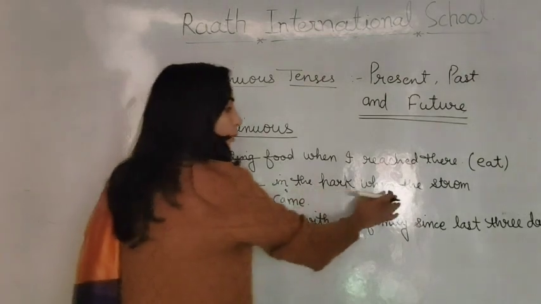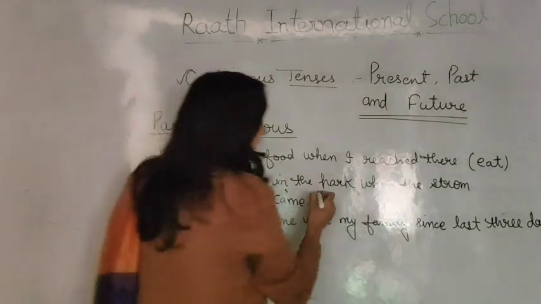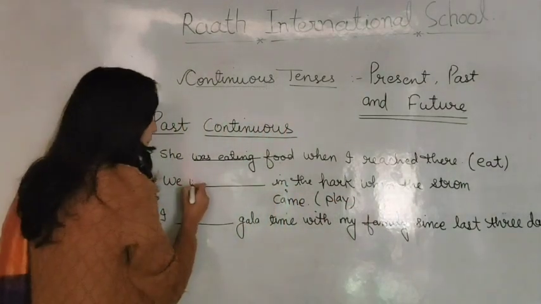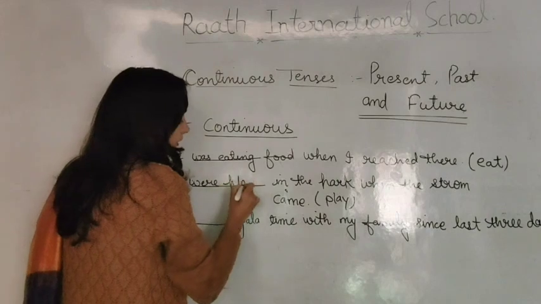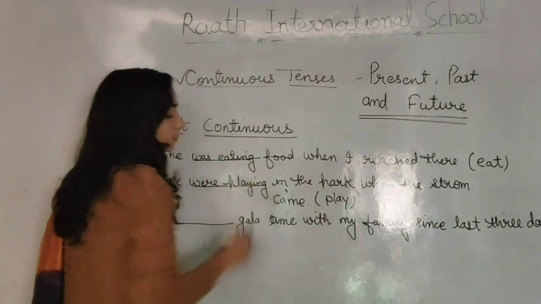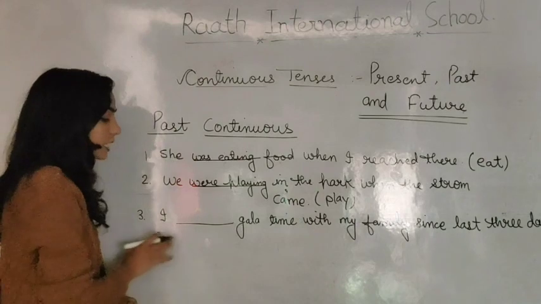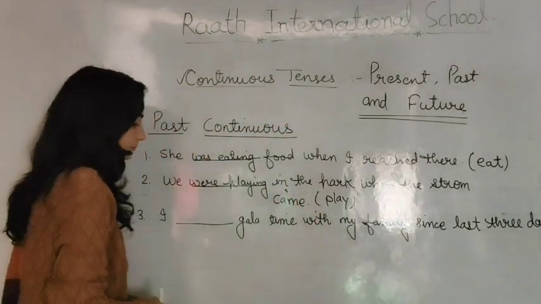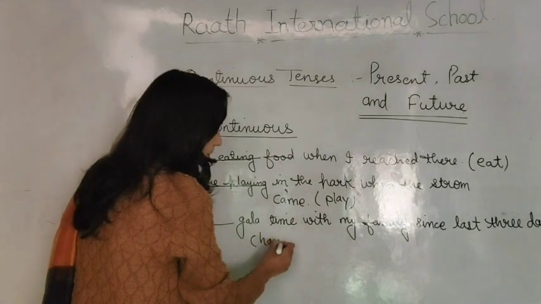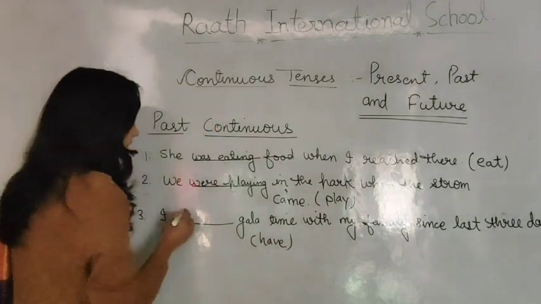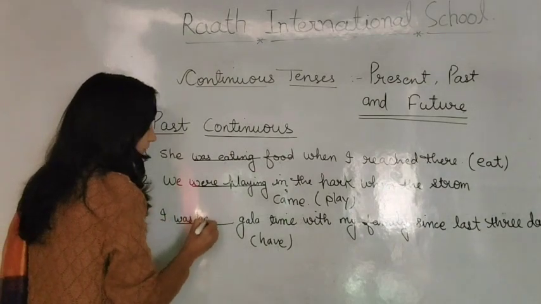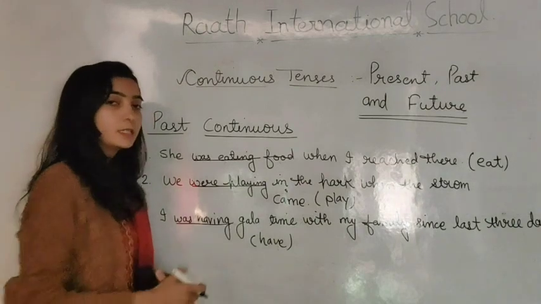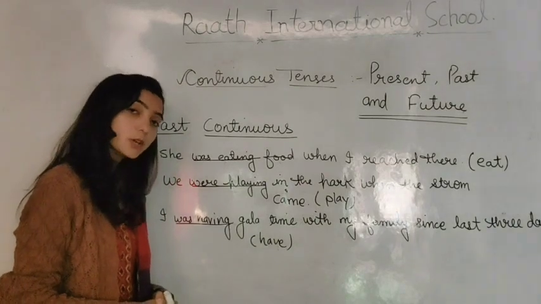What is next? We dash in the park when the storm came. The verb you have to use is play. So we will use we were playing in the park when the storm came. What is next? I dash gala time with my family since last 3 days. You have to use the main verb have. So we will fill I was having gala time with my family since last 3 days. That's it.